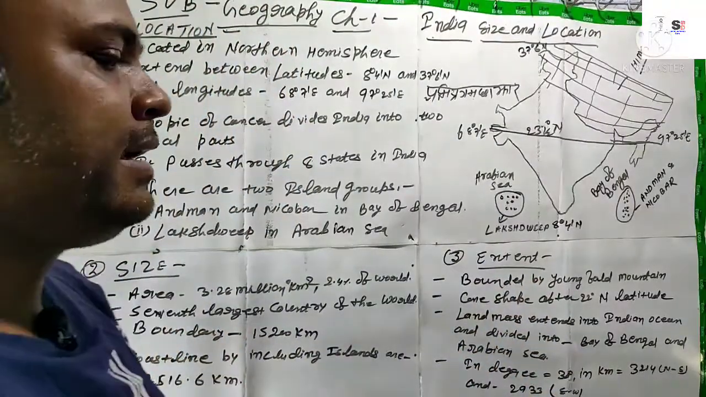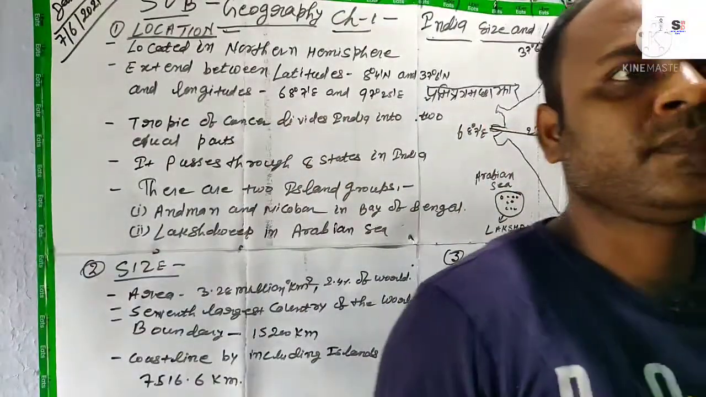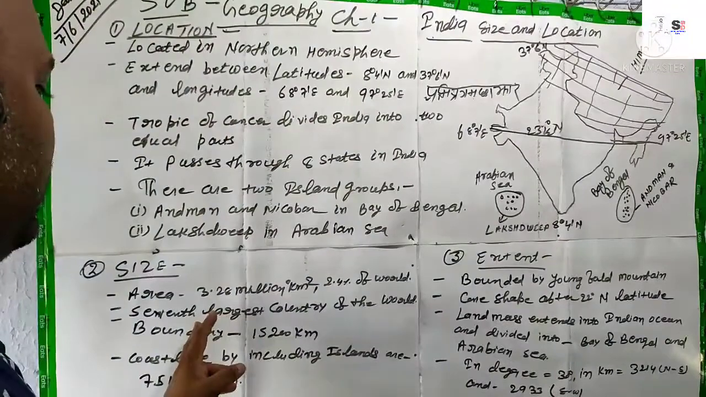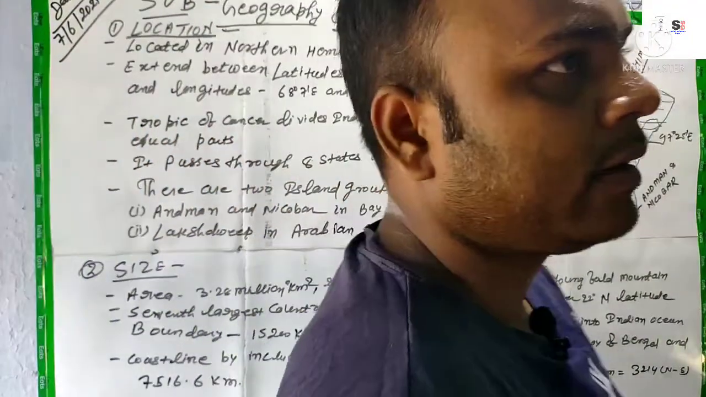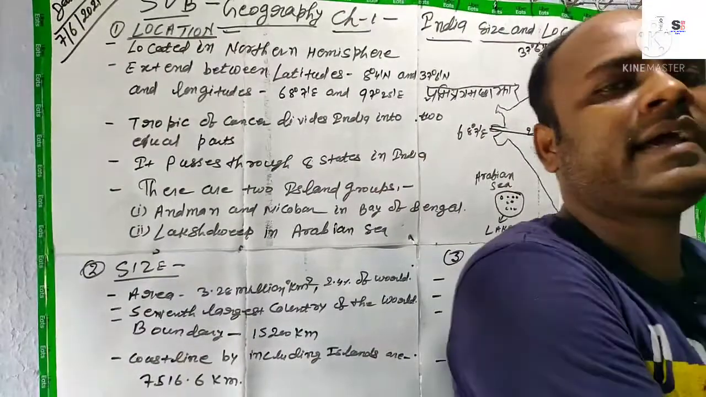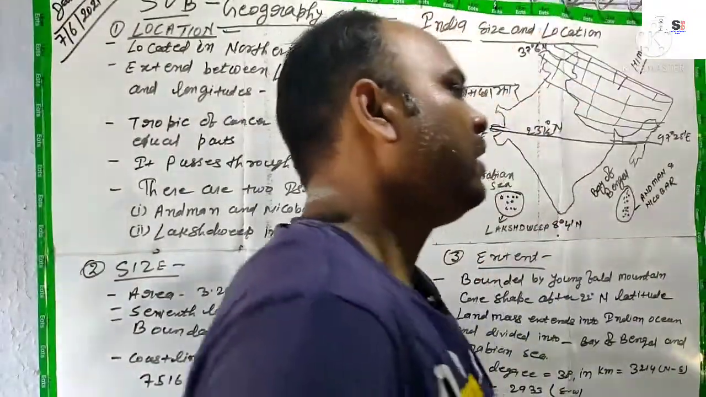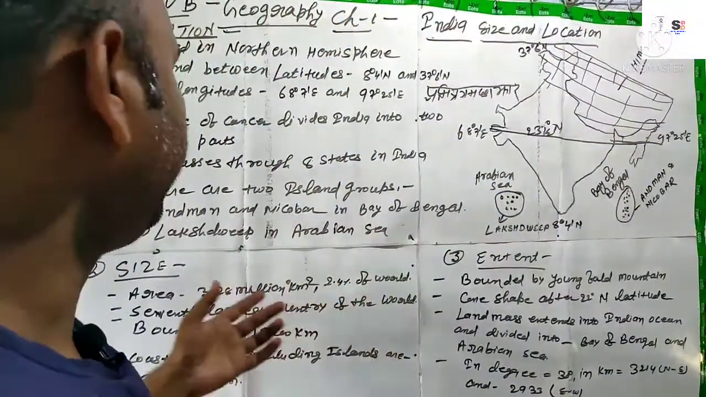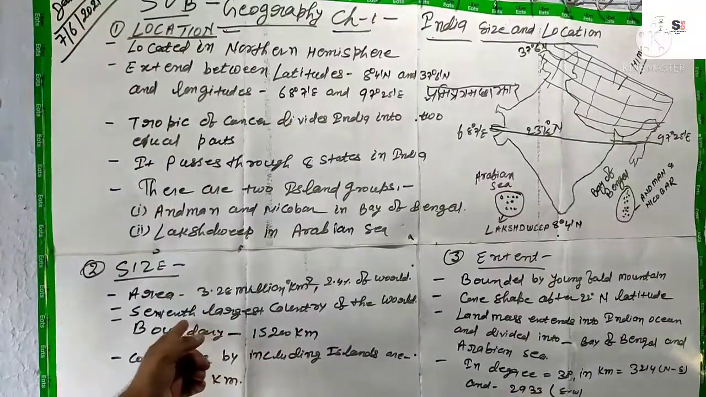Now when we talk about India in terms of area, India comes under the 7th largest country of the world, after Russia, China, Canada, Brazil, USA, Australia, etc. After all these countries, India will rank as the 7th largest country in the world.